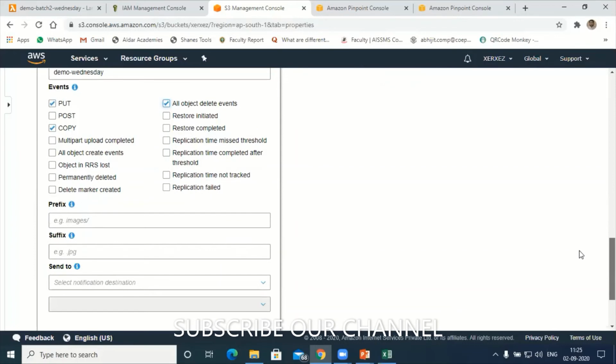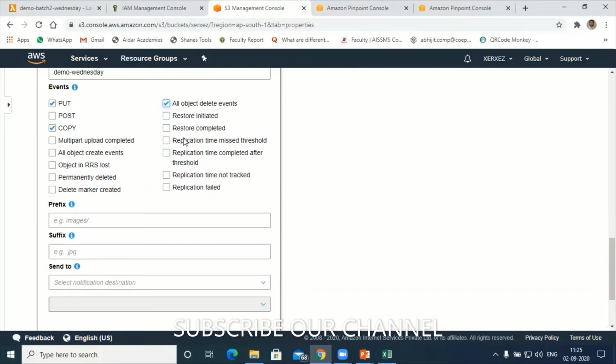Let's say you want to check a .csv file, and someone is deleting a .csv file. Those things we can configure here under prefix as well as suffix. Okay, so next is after configuring all the options.